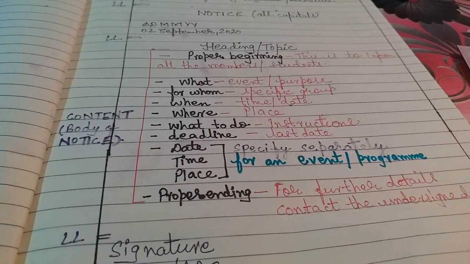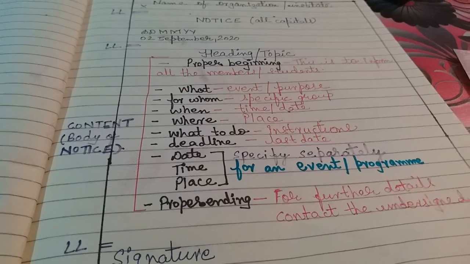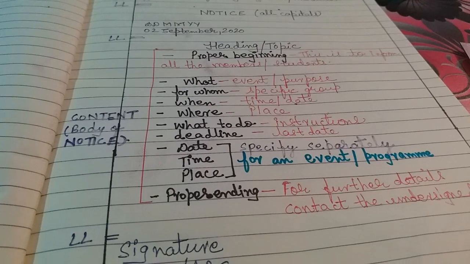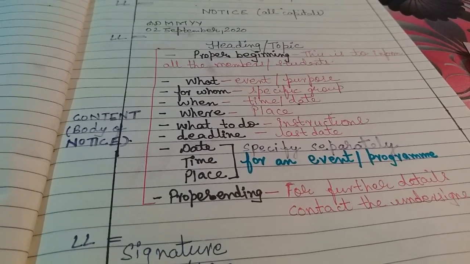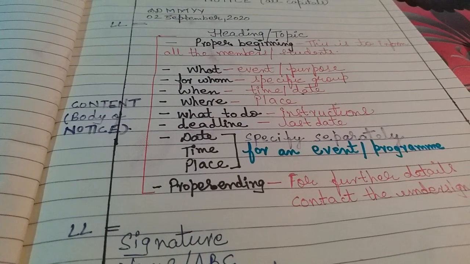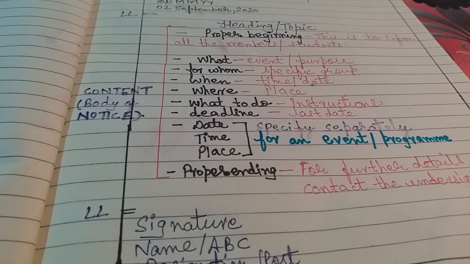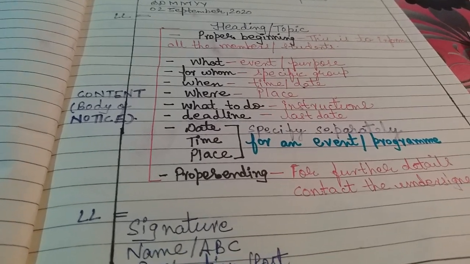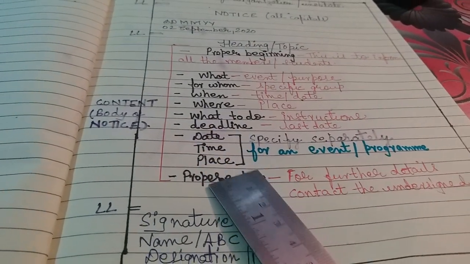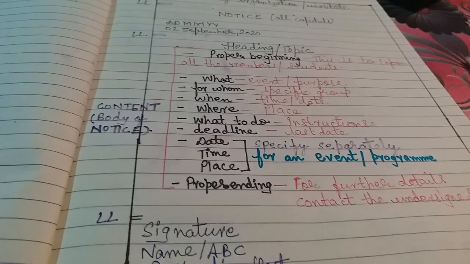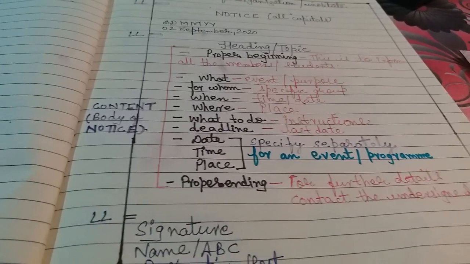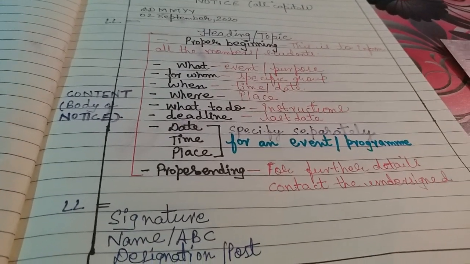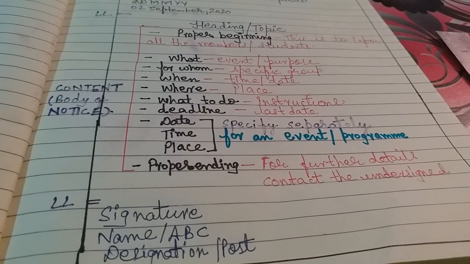Please look at this. First one, what? That means, what event or purpose are you writing about? For whom? You are writing for whom? It may be for a specific group. When? Time or date? Where? Place? What to do? Instructions. Deadline? When to submit or when to report? That is the last line. Now here you can see, students, date, time and place. I have bracketed them into one bracket. You have to specify them separately. I have written each and everything. Specify separately for an event or program.